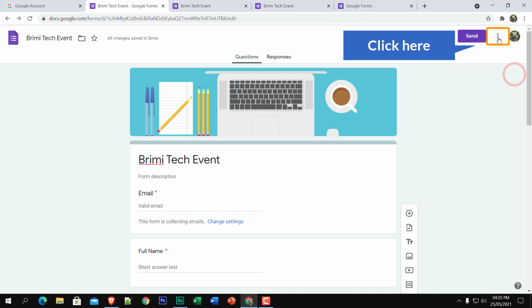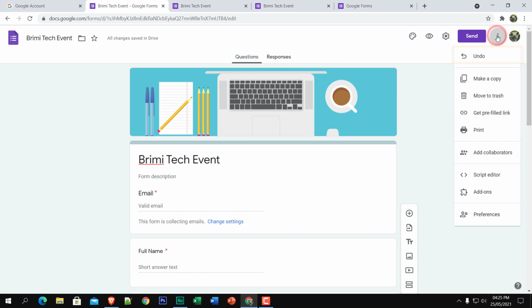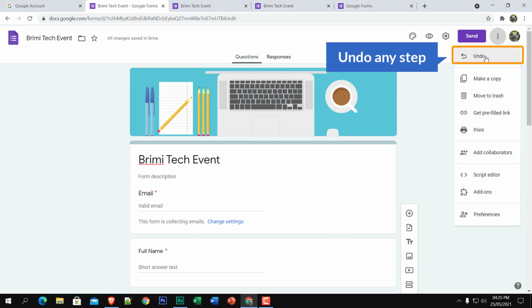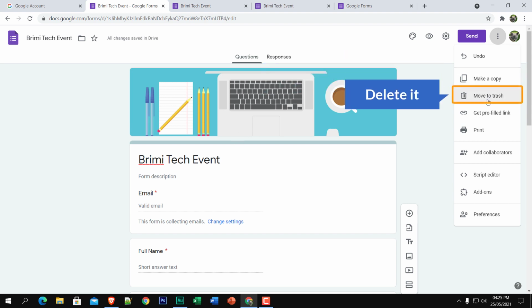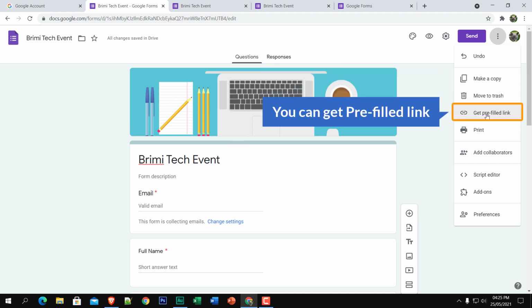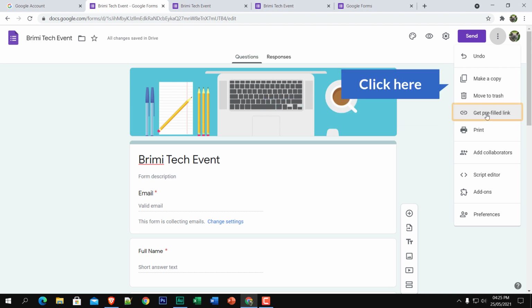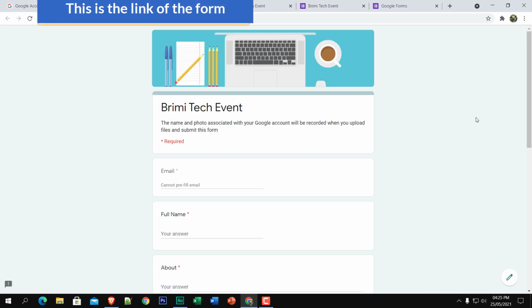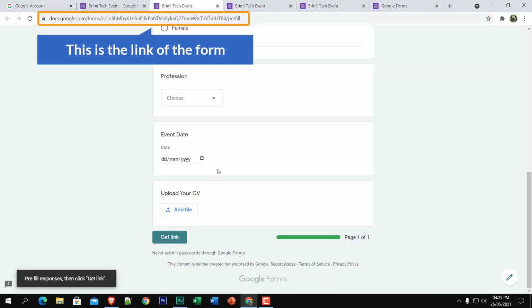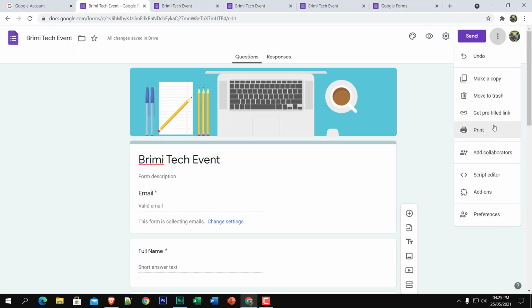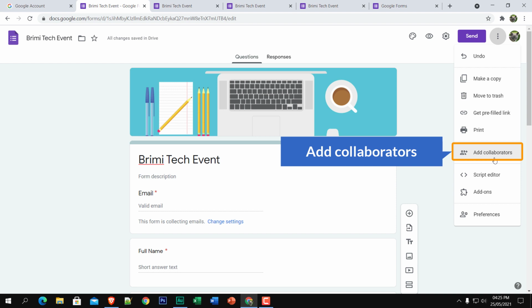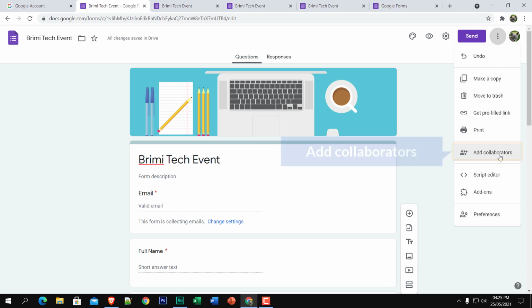Now go over here on the three dots, and here you can see you can undo any step. You can make a copy of this form. You can delete it, and you can get the pre-filled link. If I click on here, this is the link of the form, and again click over here, you can add collaborators.